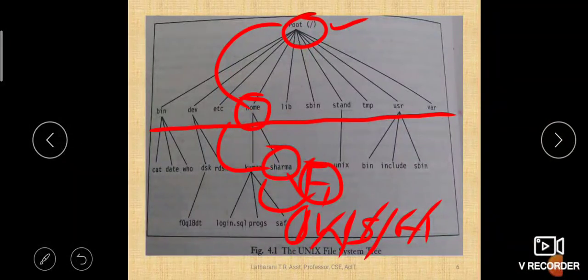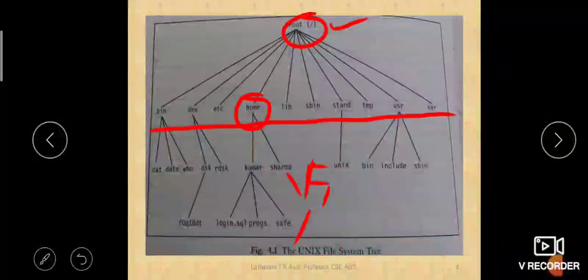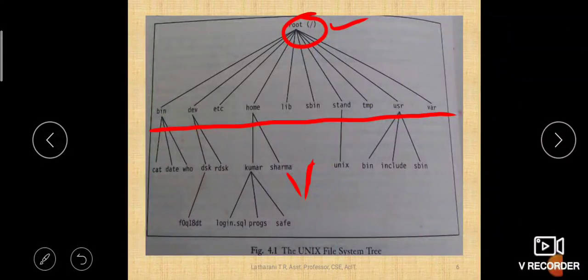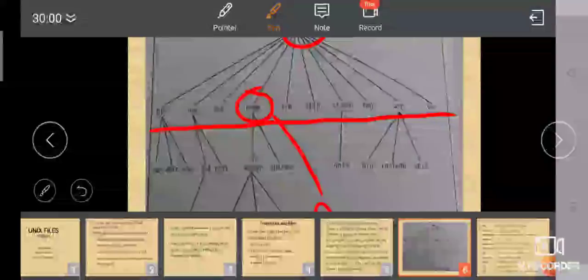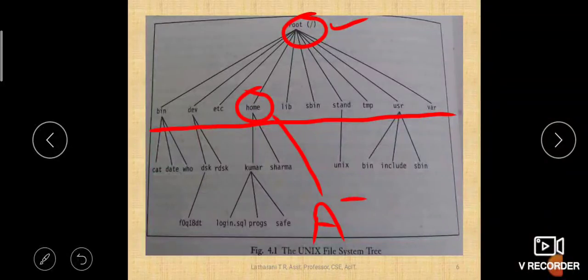Files are maintained or stored in different directories like this. Whenever you create your own files, let us say you log in as user AIT. Then under this home directory, another directory called AIT will be created, which is you who have logged in.